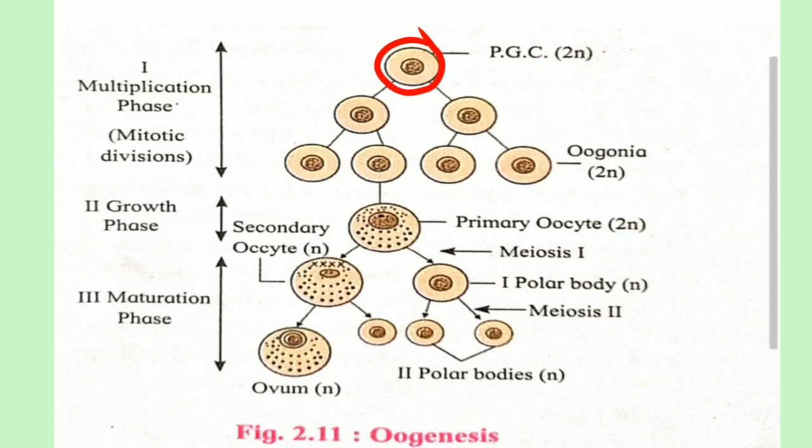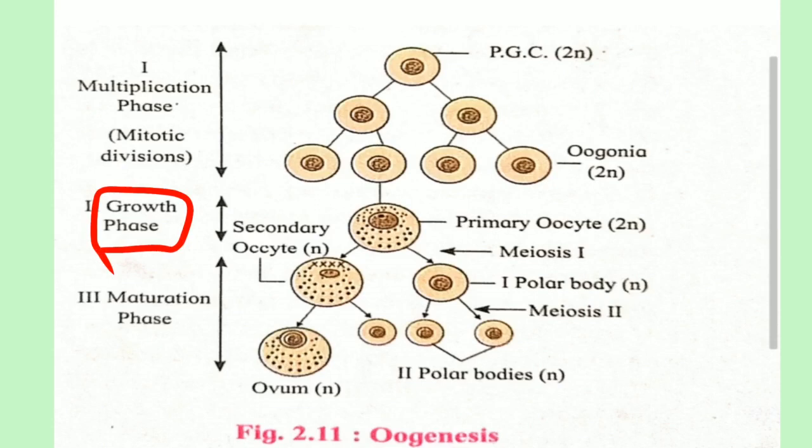This number is about 2 million in the embryonic stage and it decreases to 1 million at the time of birth, and it goes on decreasing up to puberty, and only 40,000 oogonia remain in the ovary at the stage of puberty. Out of these, one cell gets activated at the time of puberty and increases in size during the growth phase. See here, the second phase, that is growth phase.